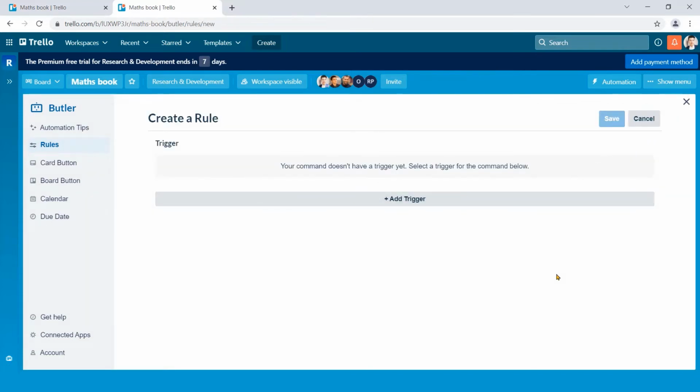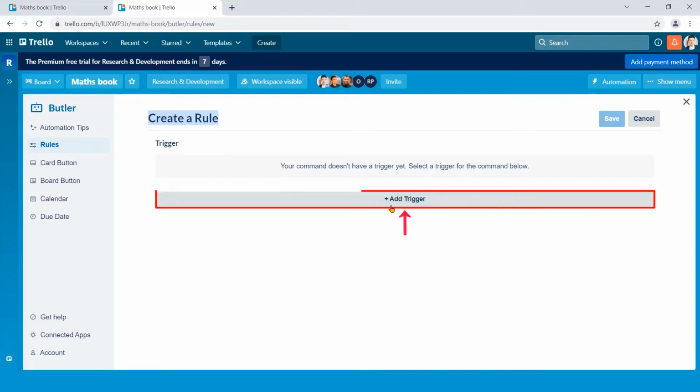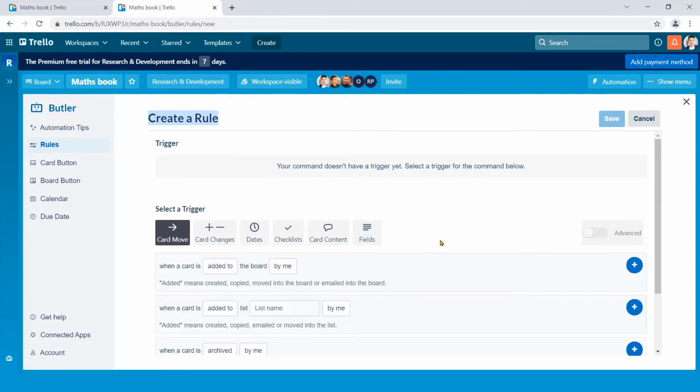On this page, you need to create some actions according to trigger. A trigger is like a rule or an event. When the rule applies or the event takes place, something else also happens. That something is called action. Okay, let's create a rule. First, hit the Add Trigger button. Now you need to select a trigger.